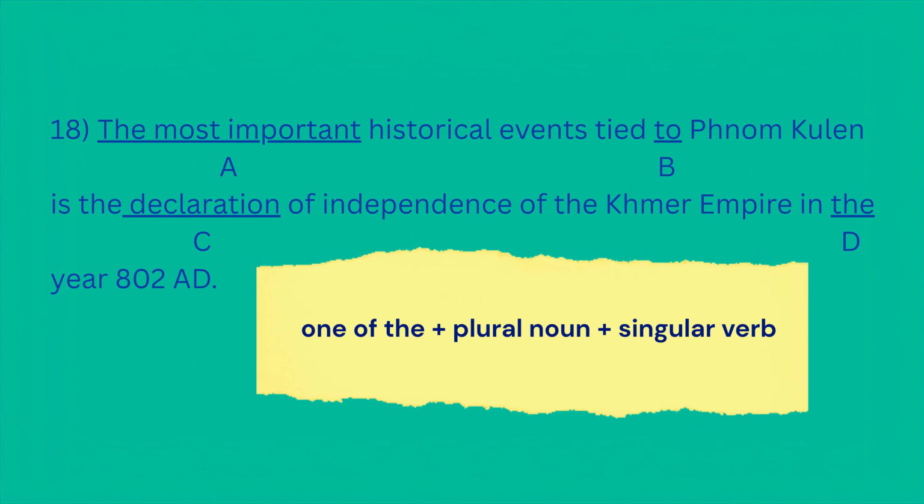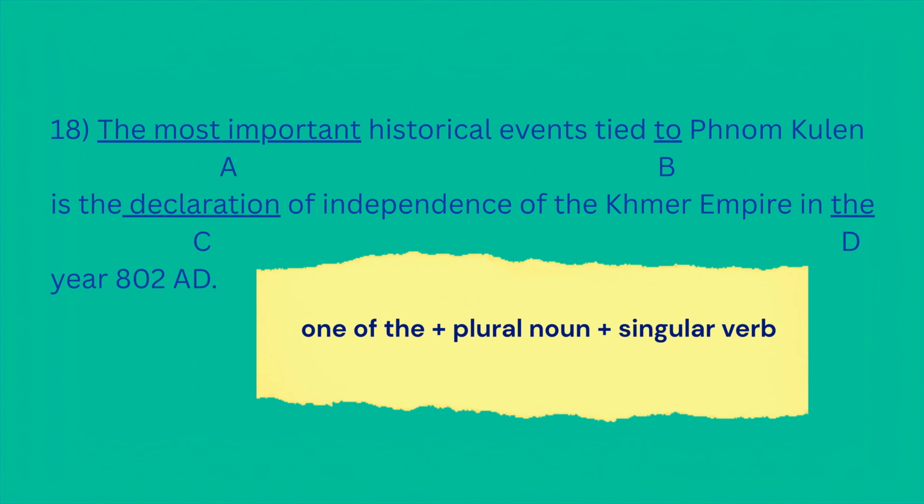Finally, let's look at part D, the, before Khmer Empire. The sentence says, of the Khmer Empire, and yes, this is correct. We use the before names of empires, kingdoms, and historical entities. It's a signal that we're referring to something official, established, and often unique in history.